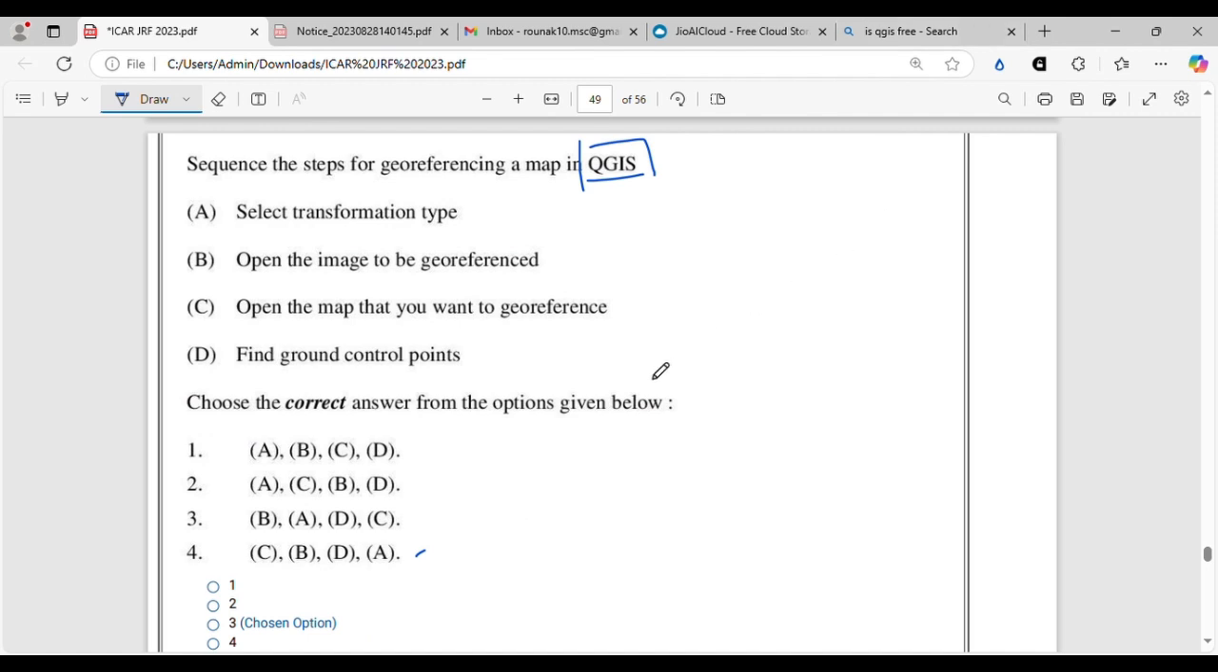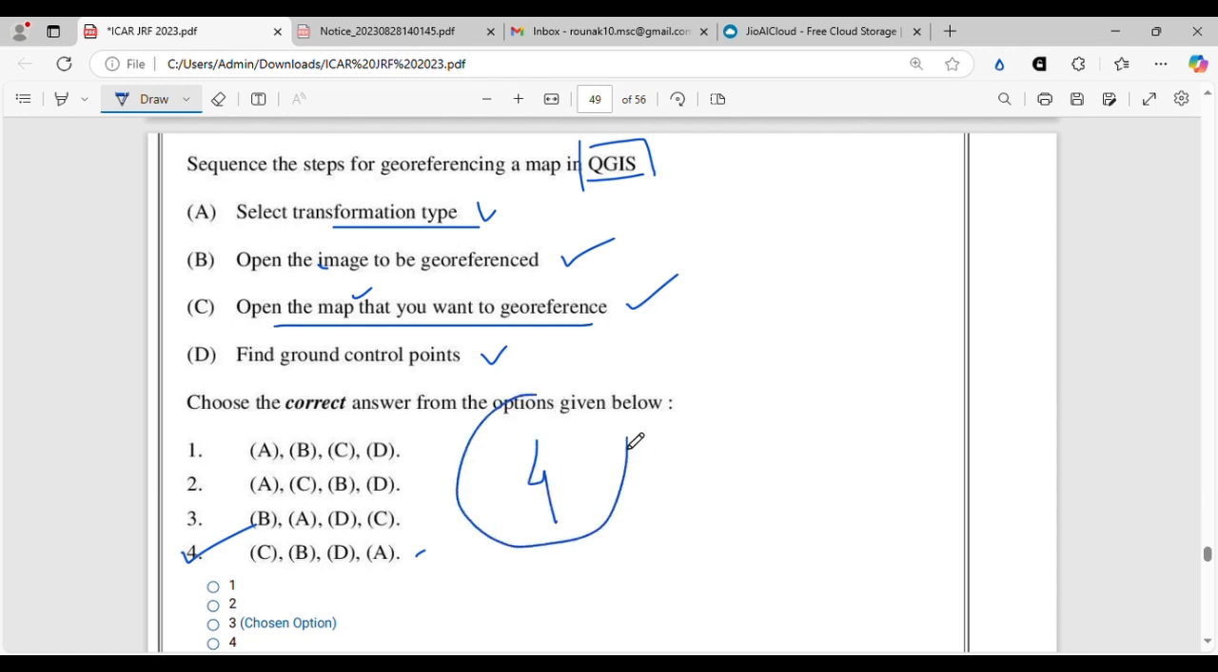So we have to sequence the steps for georeferencing a map, and this one you should know. You should have either used the software yourself, or you should know the steps. There is no other concept that you can apply for this question. The correct answer will be option 4. First, you have to open the map that you want to georeference. This is kind of conceptual, because first you need to open the map for whatever purpose you want. After that, you should open the image to be georeferenced, then you should find the ground control points, and then you should select the transformation type between the map and the image. So option 4 is the correct option. Let's move on.